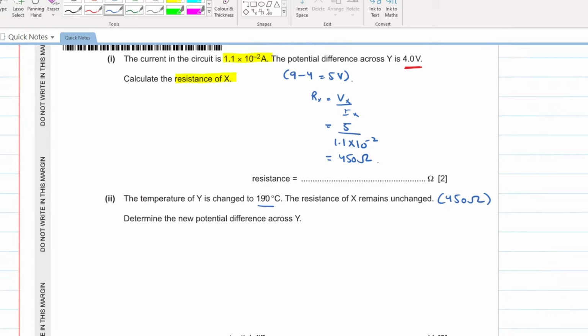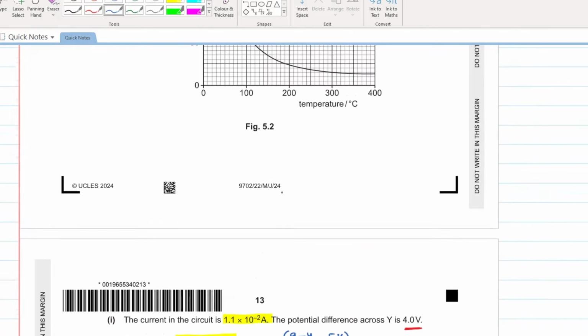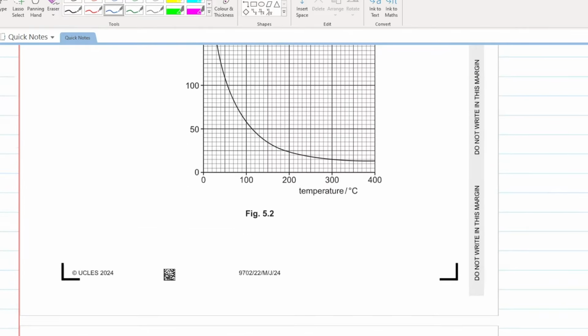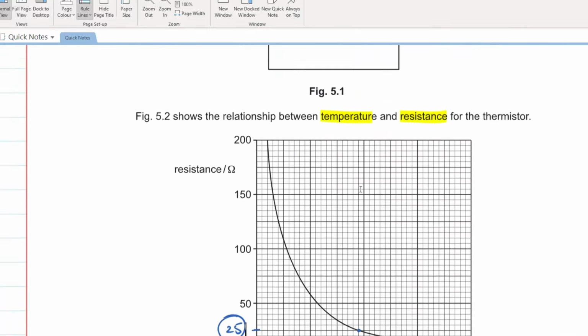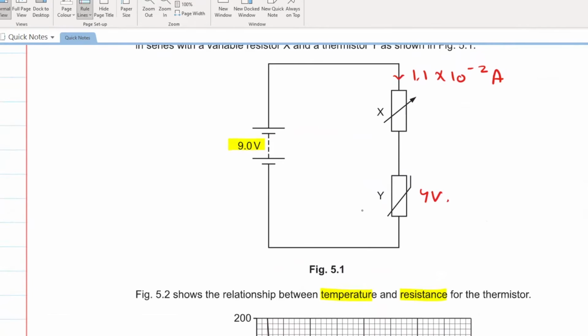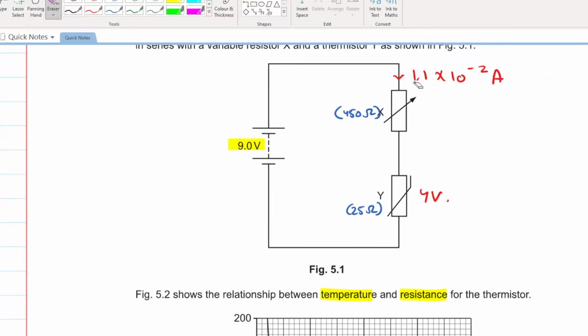If the temperature of Y is 190 degrees centigrade, can you calculate the resistance of Y? At a temperature of 190, the resistance will be 25 ohms. So this thermistor now has a resistance of 25 ohm. X has a resistance of 450 ohms. Can you calculate the new current across the circuit?